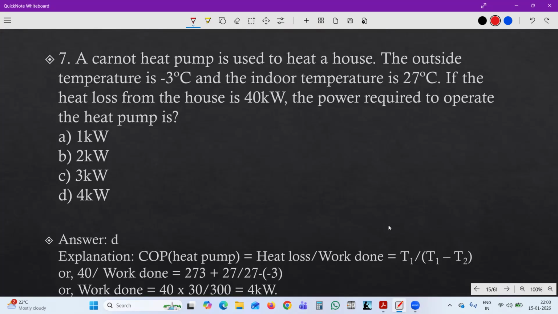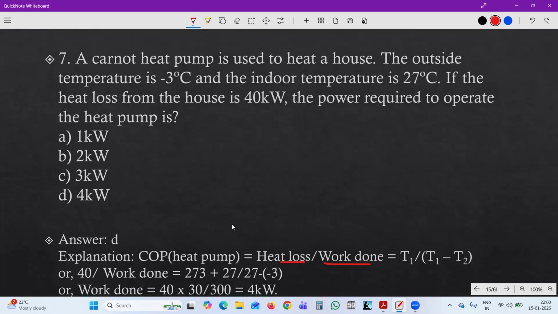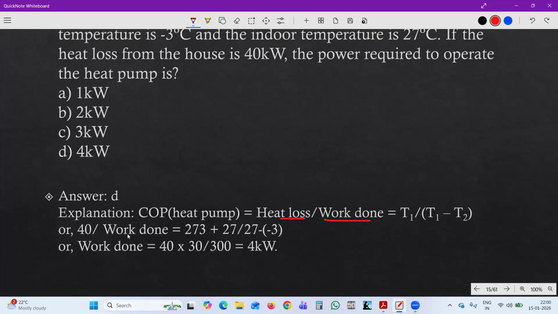COP of heat pump is equal to heat loss divided by work done, which is T1 divided by T1 minus T2. Here 40 kilowatt is the heat loss requirement.